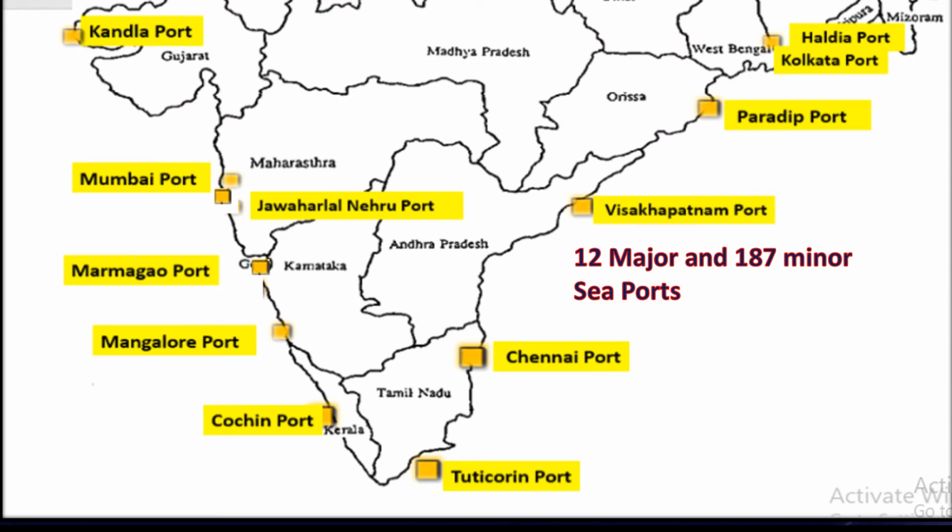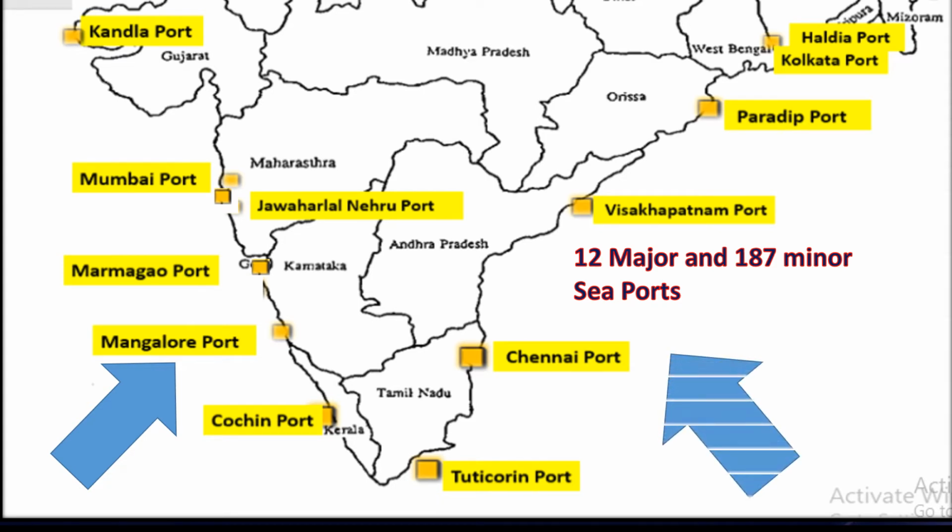As you can see, out of these 12 major seaports, 6 seaports are located on the west coast of India. Kandla, Mumbai, Jawaharlal Nehru, Marmugao, Mangalore and Cochin are the seaports located on the west coast of India. Another 6 major seaports are located on the east coast of India. Tuticorin, Chennai, Visakhapatnam, Paradip, Haldia and Kolkata are the ports which are located on the east coast of India.